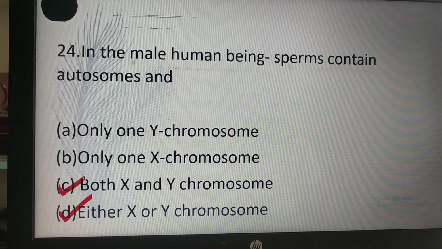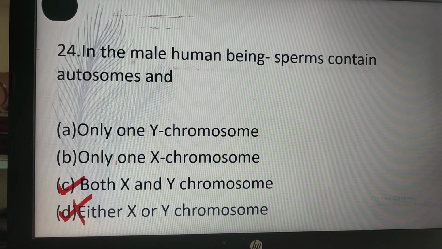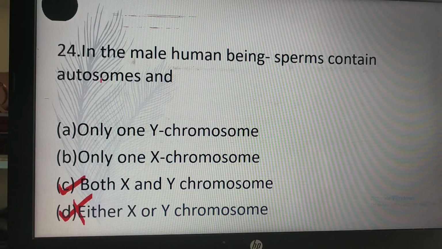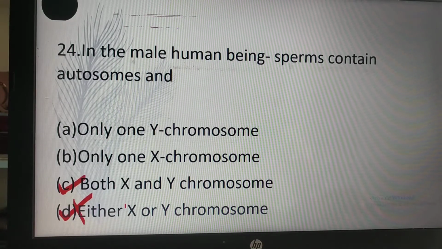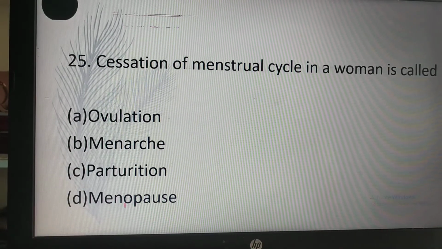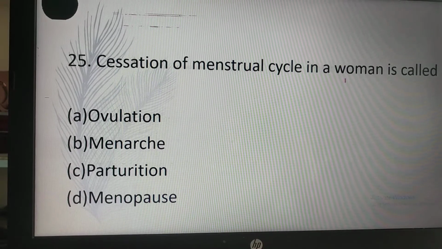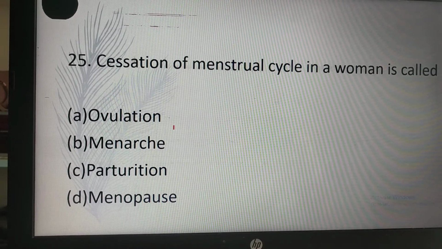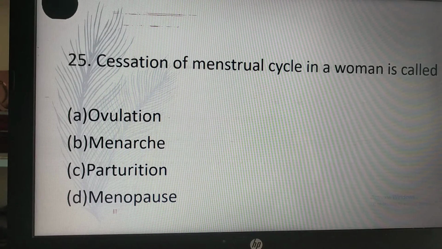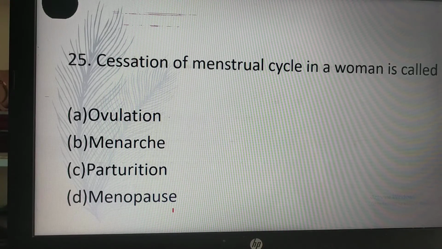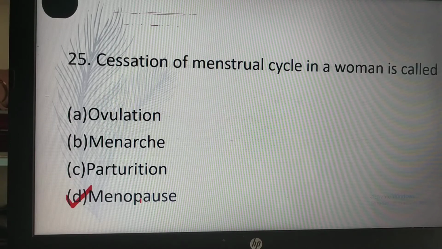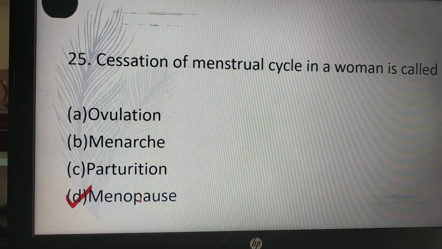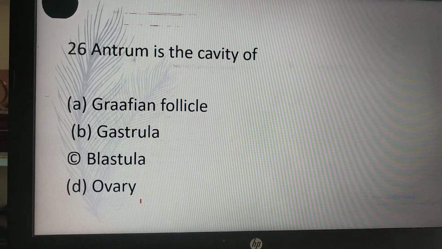The answer is both X and Y chromosomes, because a human male contains both X and Y chromosomes and autosomes. So C is the correct answer. Cessation of the menstruation cycle in women is called: ovulation, menarche, parturition, or D, menopause. So D, menopause, is the correct answer. Cessation of the menstruation cycle is called menopause.